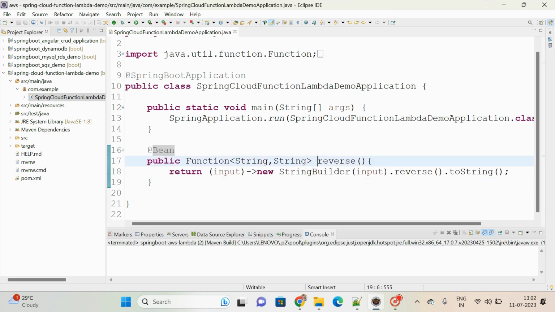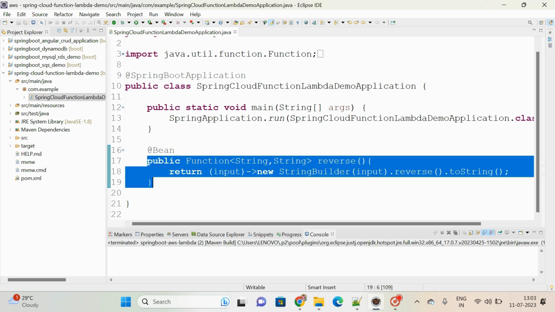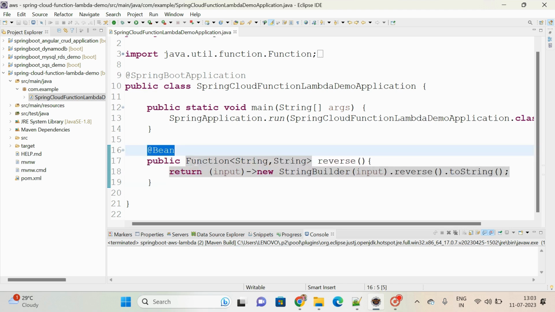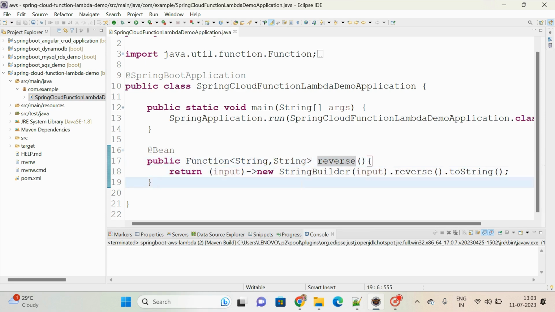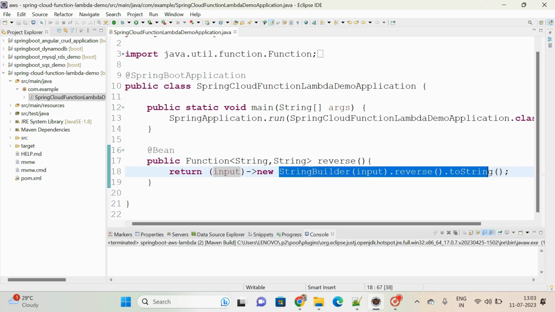Here the method name is reverse, the return type is Function, which is a functional interface, and this particular method must be annotated with @Bean. Since Function is a functional interface, I can replace the body with a lambda expression like this. When you pass some input, since Function accepts something and returns something, based on the requirement I am reversing it.